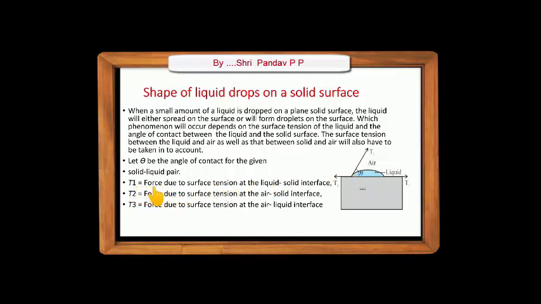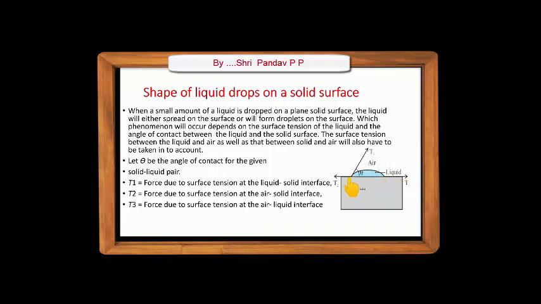Here this T1 is the force due to surface tension at the liquid-solid interface. Here is the liquid and this is the solid. This is the interface between these two. Hence this T1 acts in this direction.